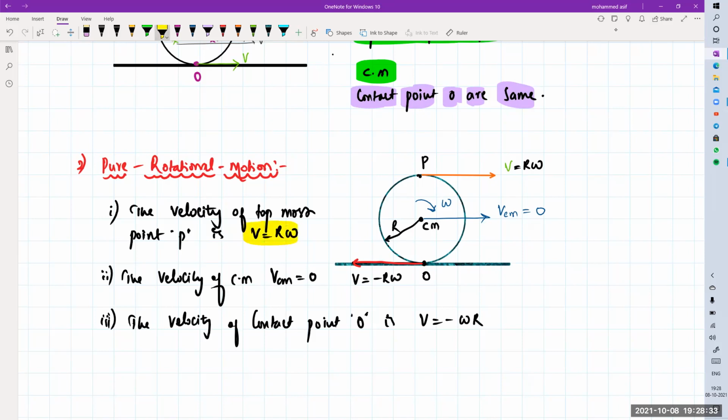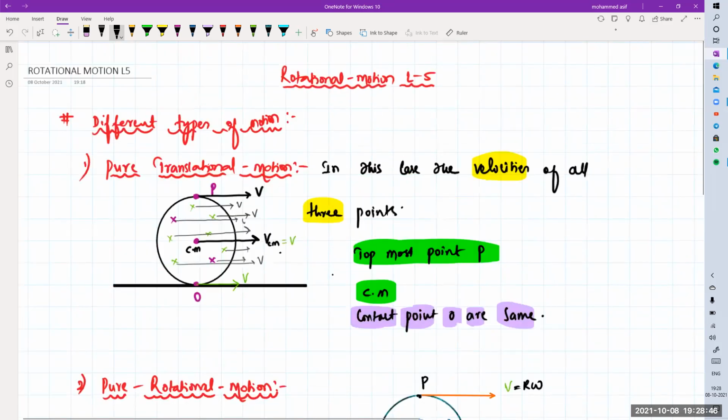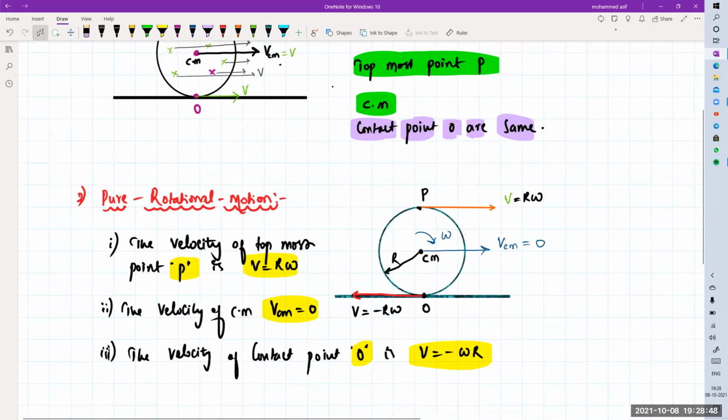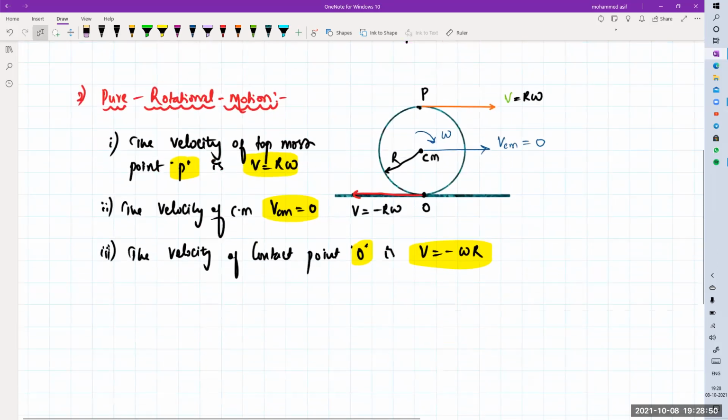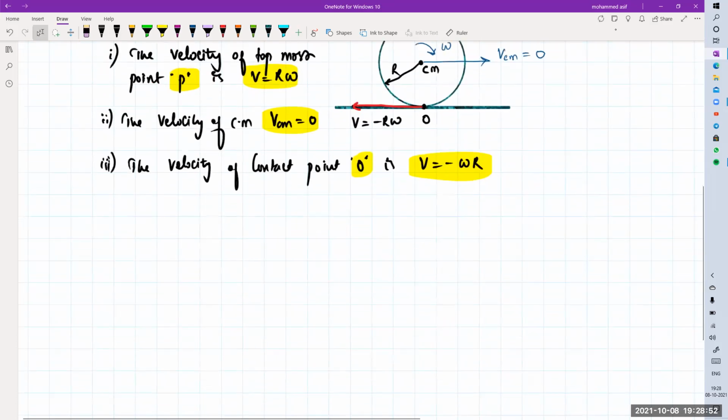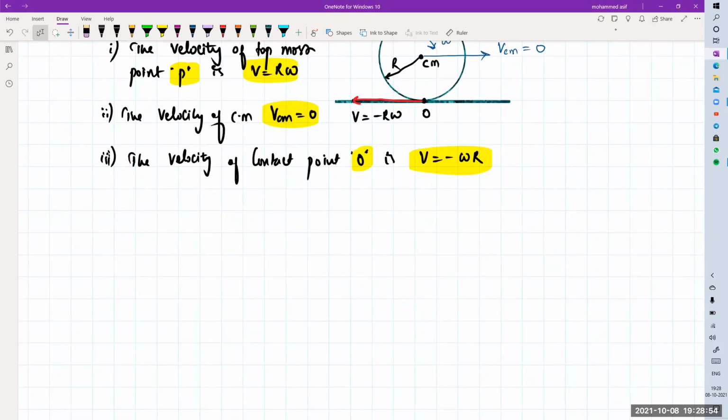So at the topmost point P, it is R omega. At the center, it is 0. At point O, it is minus of R into omega. Is it clear? Now see, that is a pure translatory motion and this is a pure rotational motion. If I add both of them, that is known as what? Rolling motion. The body which has both translatory and rotatory motion is called rolling.